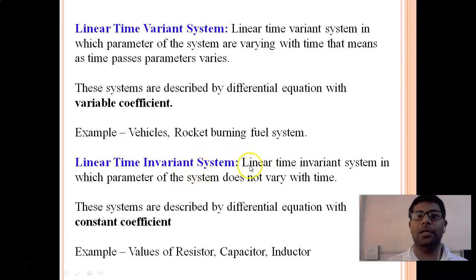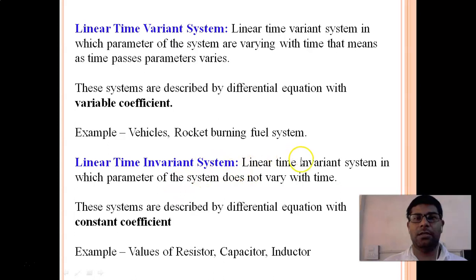You can take the example of the values of a resistor, capacitor or inductor. Suppose I have one resistor whose value is 10k. After 3 days, 5 days, or near about 1 year, if I check that resistor again, it gives the same value of 10 kilo ohm. So the value has not changed, even after 10 years or a few days. That means the parameter is not changing with respect to time, so that system is called a time invariant system.